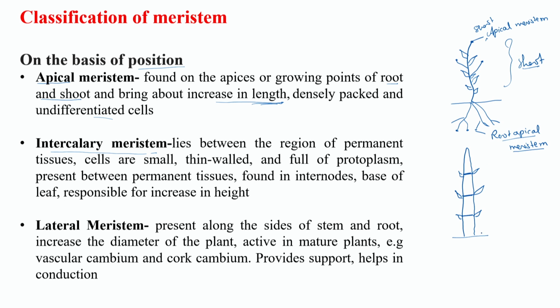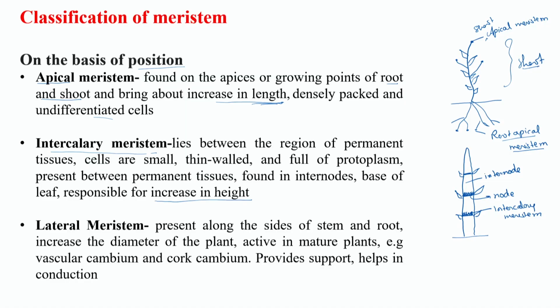So in this region, this is the internode and this is the node. So at the top of the node, or at the base of the internode, you will find the intercalary meristem. And this is also responsible for increasing the height of the plant. So that means apical meristem is increasing the height, whereas intercalary meristem is also increasing the height of the plant.